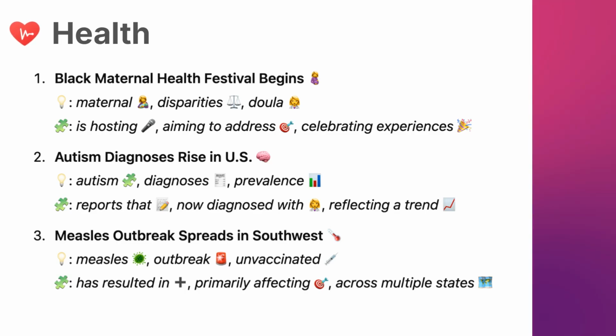2. Vocabulary. Autism, a developmental disorder that affects communication and behavior. Diagnoses, the identification of a disease or condition by its symptoms and signs. Prevalence, the total number of cases of a particular condition in a given population at a specific time.